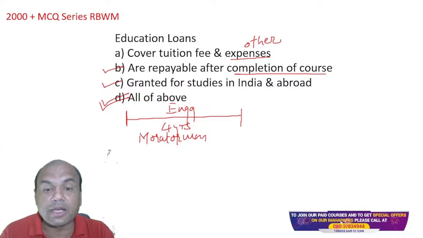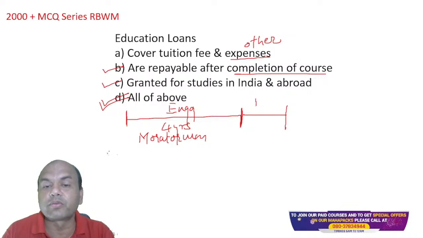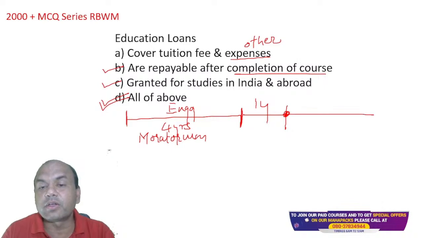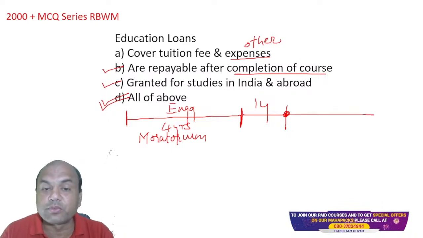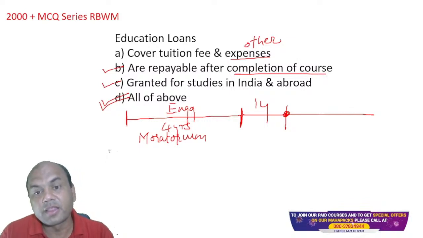This is paid, but later. After completion of the course, we give one more year for a job. After this, your EMI starts. Whatever is pending for these 4 plus 1, 5 years, whatever the interest is, that is taken from the student.